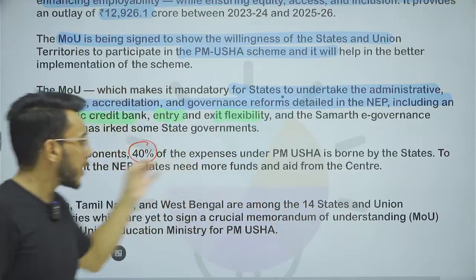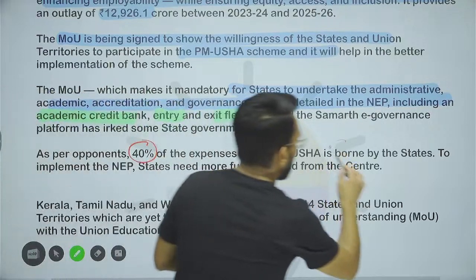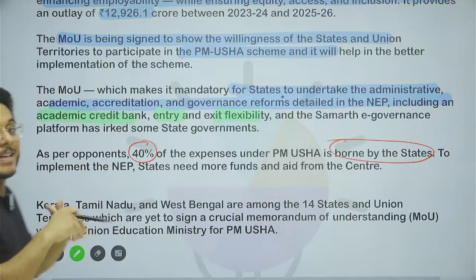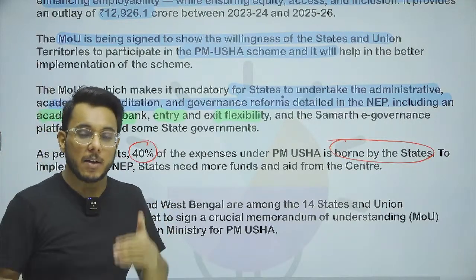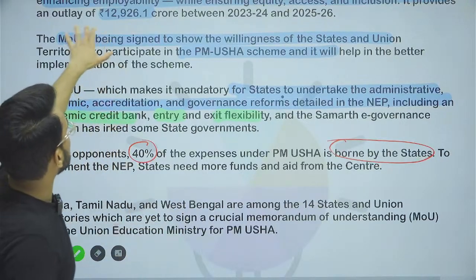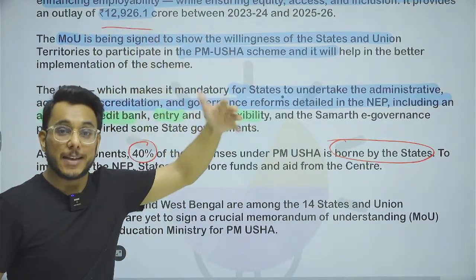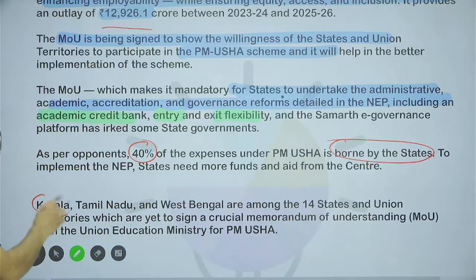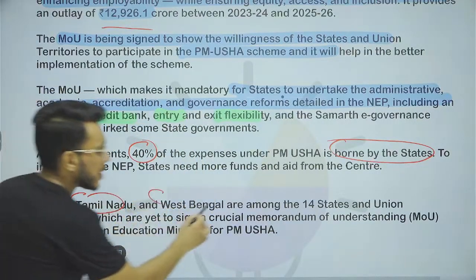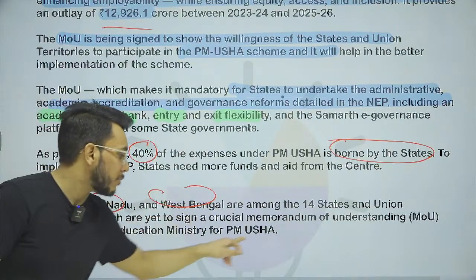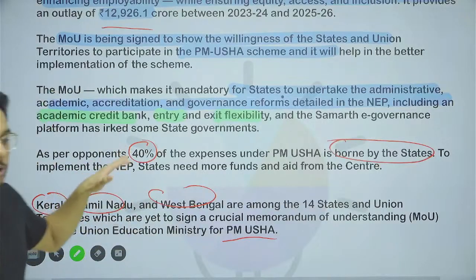The state governments say they need more money from the center government for implementation of the PM Usha scheme. According to them, the funding of around 13,000 crore rupees is less. Many states such as Kerala, Tamil Nadu and West Bengal have not signed the MOU for PM Usha up till now with the Ministry of Education.